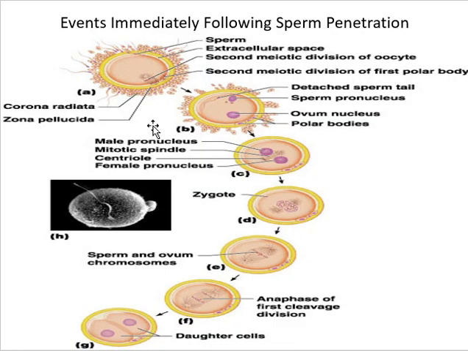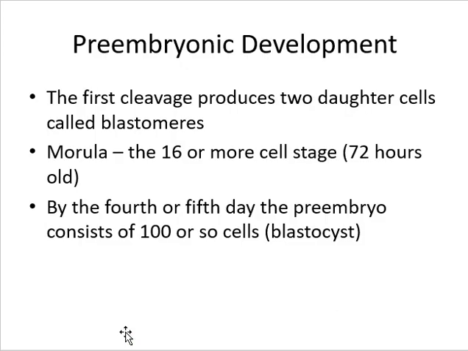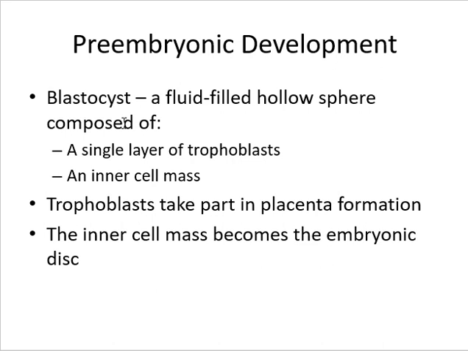So these are the events immediately following sperm penetration: how the pronuclei are formed and then the daughter cells are formed. This is a brief layout of the lecture. The first cleavage produces 2 daughter cells, then the morula, then by the 4th or 5th day the pre-embryo consists of 100 or so cells, the blastocyst. The blastocyst is a fluid-filled hollow sphere composed of a single layer of trophoblast and the inner cell mass.